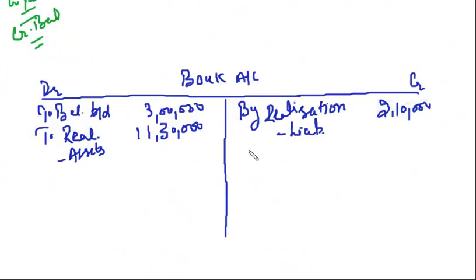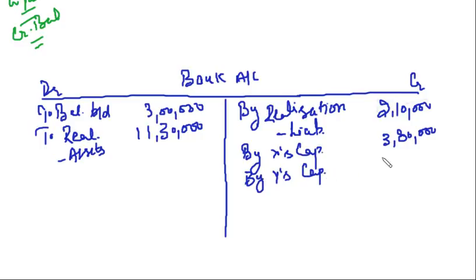So I will say by X capital 3,80,000, right? By Y's capital 4,70,000 and by Z's capital 3,70,000.